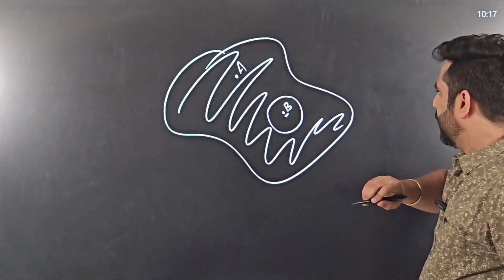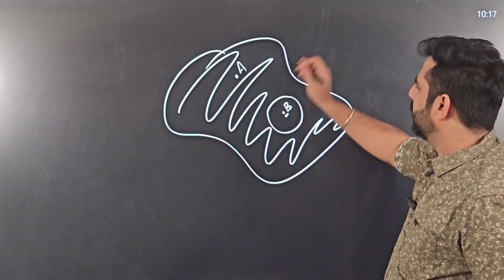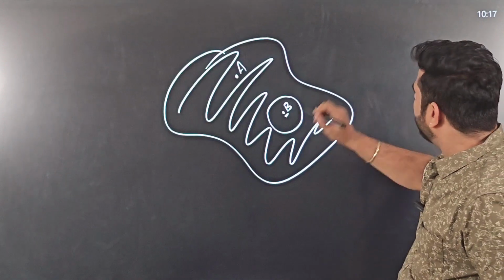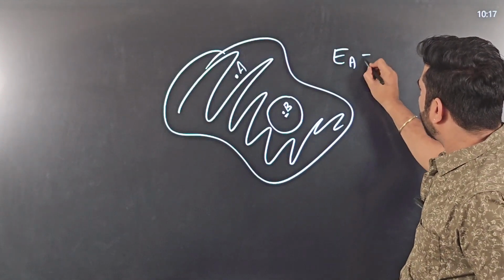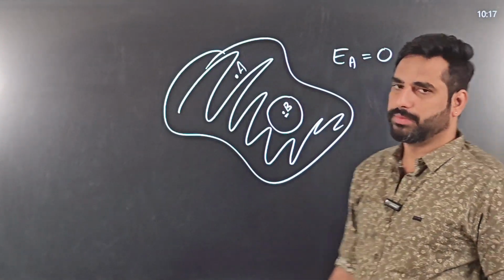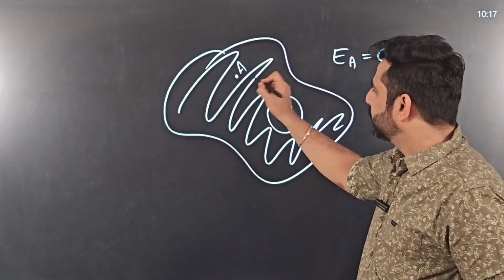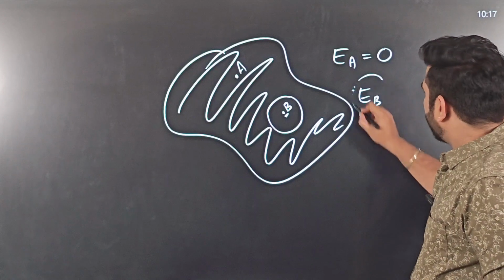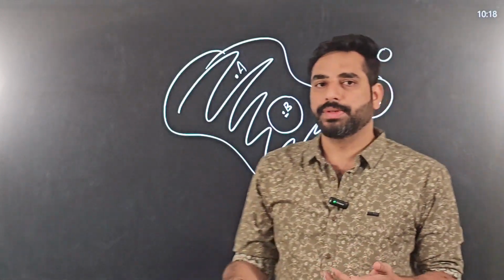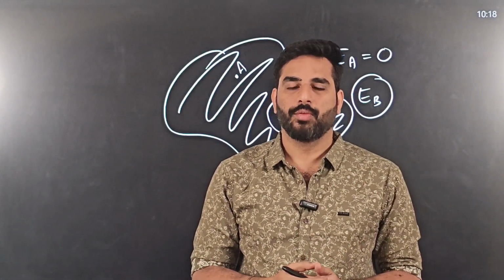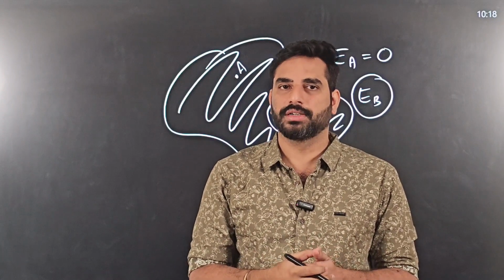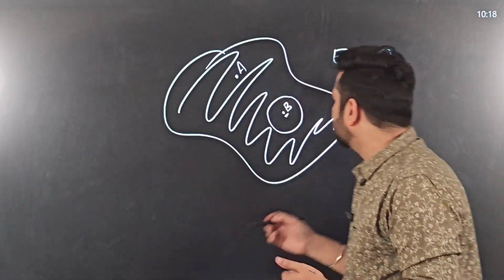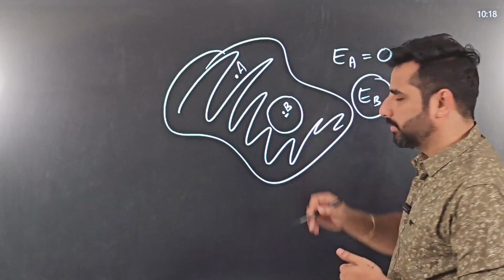I can say, no matter what, you subject it to external electric field or you take it anywhere, net electric field at point A is zero. This is a stable conductor because it belongs to conducting material. And at point B, I cannot say it is zero. It may be zero or may not be zero. It depends. We have to check whether there are any charges inside the cavity.